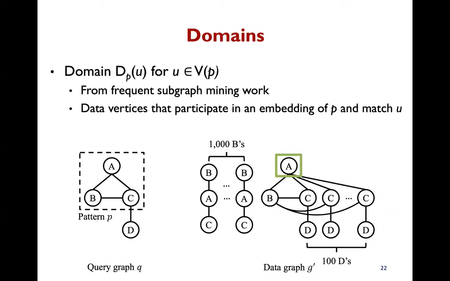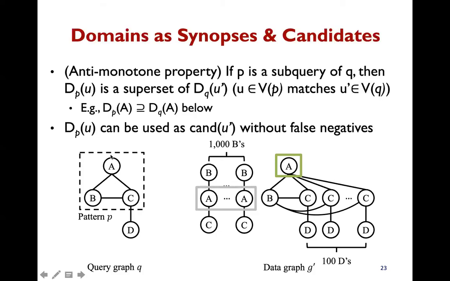The concept of domain comes from frequent subgraph mining, where the domain of a vertex U of a pattern P is the set of all data vertices that participate in an embedding of P and match U. For example, for this triangle pattern P and its vertex A, the domain consists of a single vertex here, which is in a triangle, and matches A here.